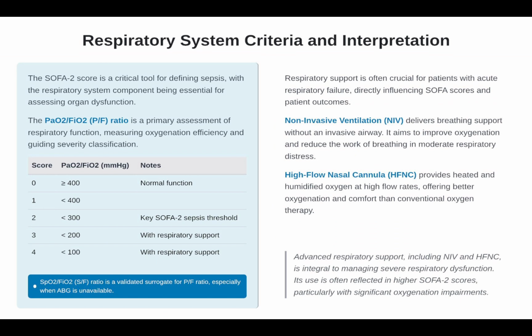Interpretation: a score of 4 indicates severe hypoxia, often needing intubation. Mortality risk jumps to 70 to 90%. For example, in a COVID-19 patient with a PaO2/FiO2 ratio of 80 and HFNC, this scores 4, signaling rapid escalation. Track trends: a rise from 2 to 4 in 24 hours predicts 50+% mortality.